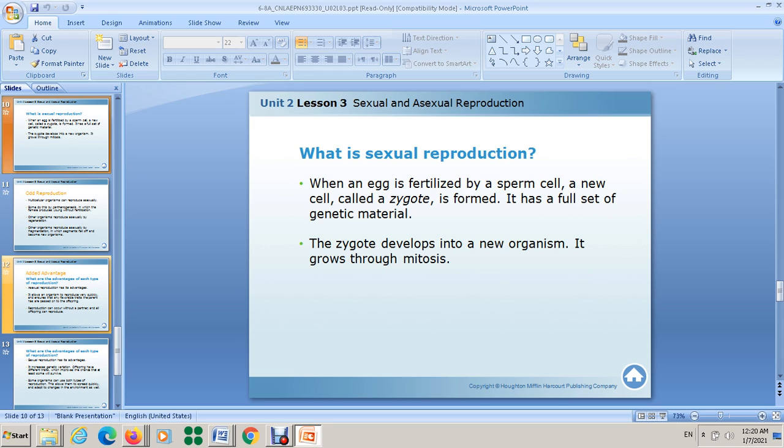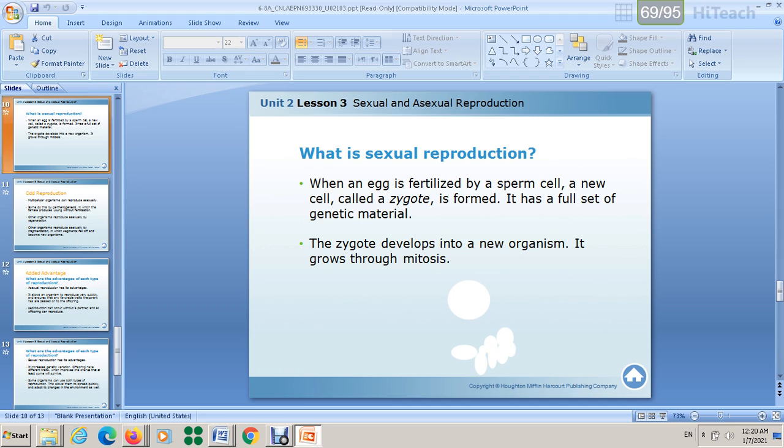Then this zygote will start to divide. For us, we started as only one cell, which is a zygote, and this zygote starts to divide by mitosis to give a number of cells, and these cells will be specialized to make the many cells in our body.